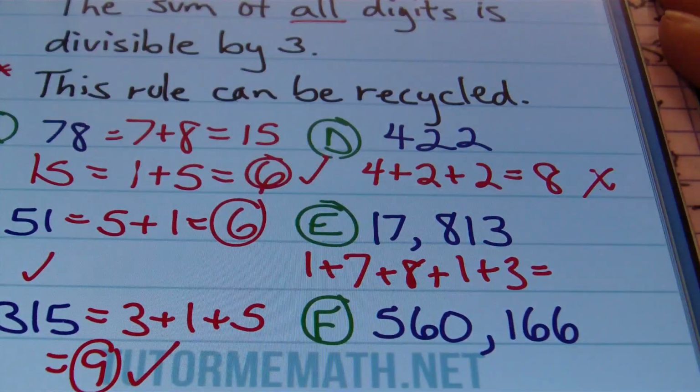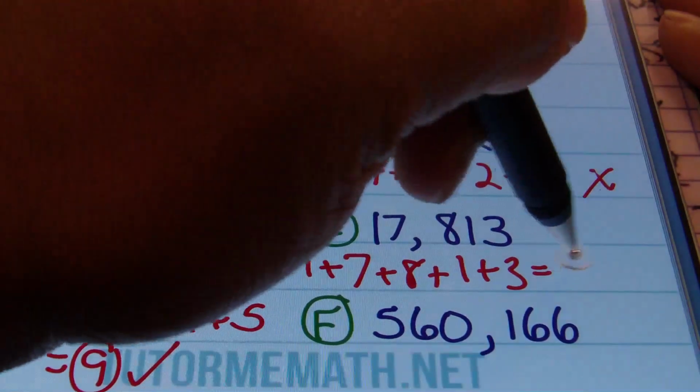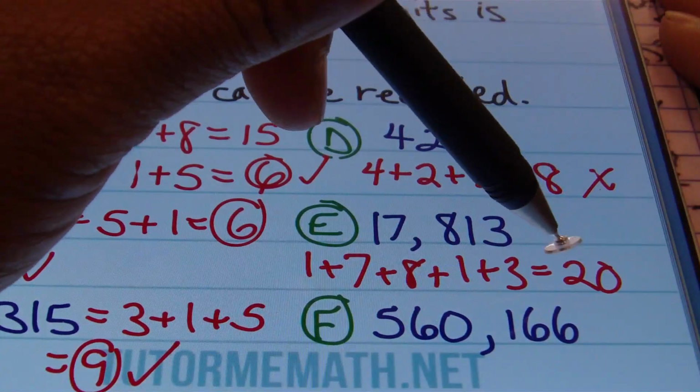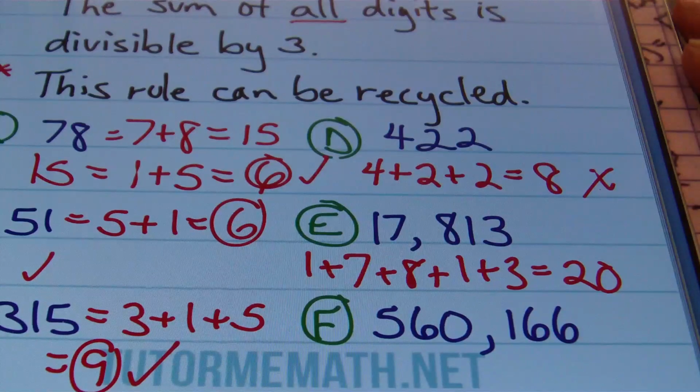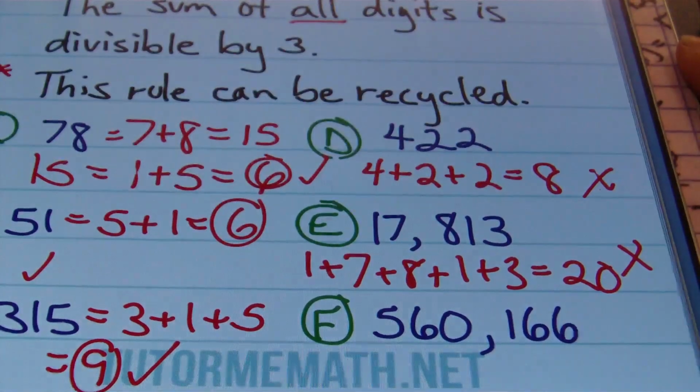Well, 1 plus 7 is 8, and 8 plus 8 is 16, and 16 plus 1 is 17, and 17 plus 3 is 20. Is 20 divisible by 3? No, it's not. And even if I were to try to continue this, by adding 2 plus 0, I would still get 2, which is not divisible by 3. So, no, it's not going to happen.